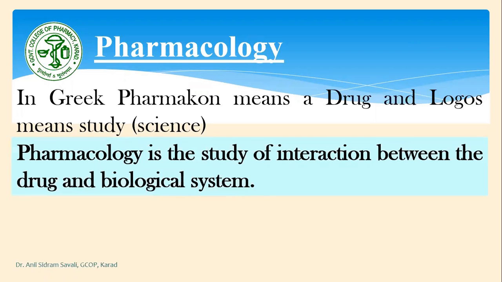We can also define pharmacology in another way: pharmacology is the study of interaction between the drug and biological system. As initially I have shown on the first slide, drug plus receptor gives the desired effect.